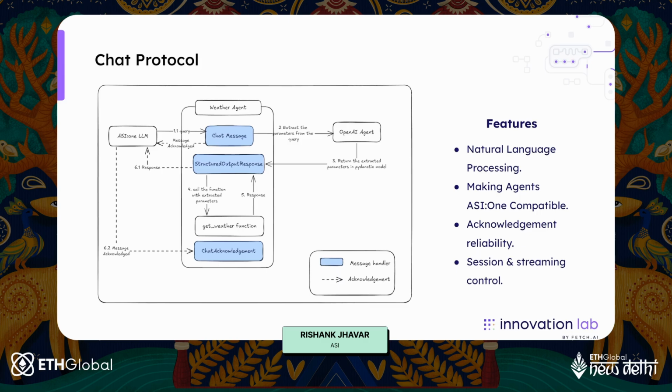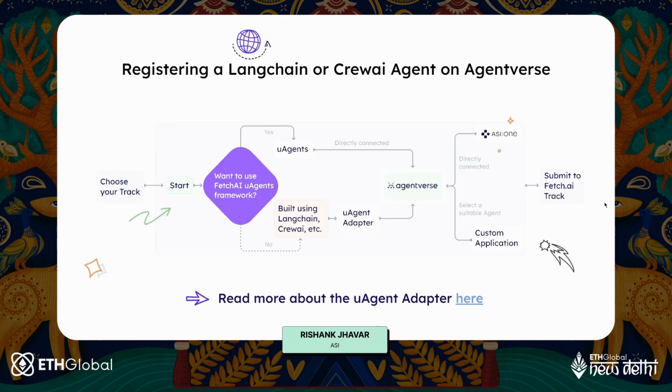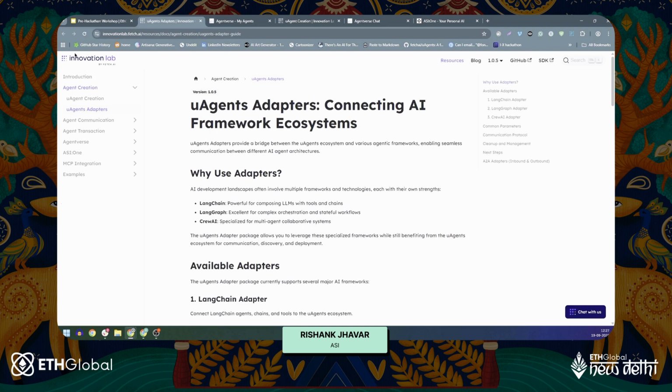Now you'll be wondering why we are only using uAgents. You can also use other frameworks. We have a very quick guide that you can use to register a LangChain or a CrewAI agent on AgentVerse. Let me just quickly showcase the guide that we have put together. You can obviously head to Innovation Lab Talks. By the way, this is an insider tip: these talks are 100% designed for hackathon participants so that you can get started quickly. It's always super easy to just hit the innovationlab.fetch.ai/resources URL and see all the guides here if you want to win this hackathon. It's pretty straightforward in that sense.